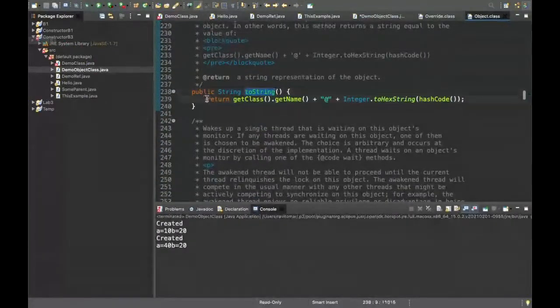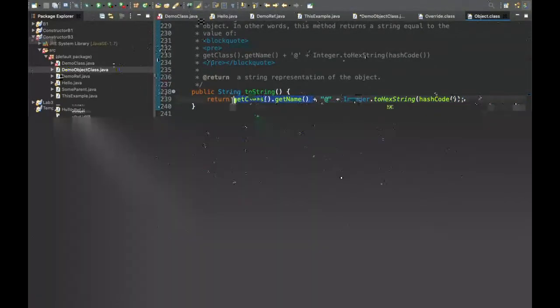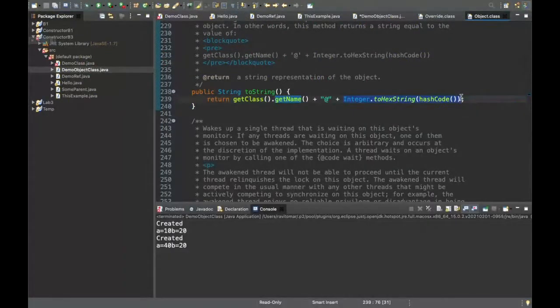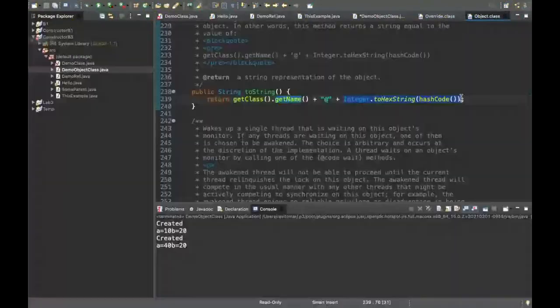See, this is what we were actually printing on the screen previously: getClass().getName(). This is the function that returns the class name, at the rate sign, and a hash code. This was the hash code that we were getting printed previously. So anytime you print any object, this is the reason you get that output, because you are printing the class name with an at sign in between and then the hash code.